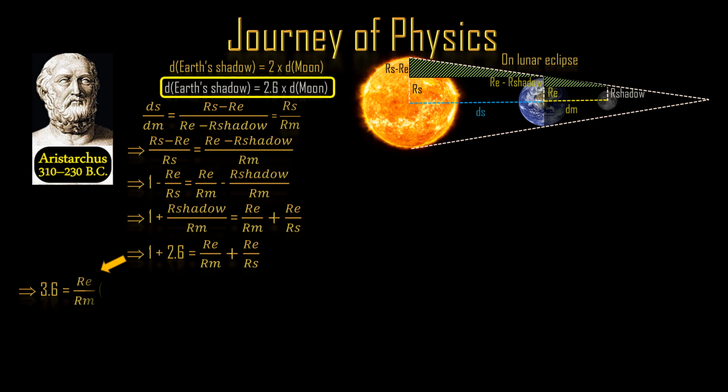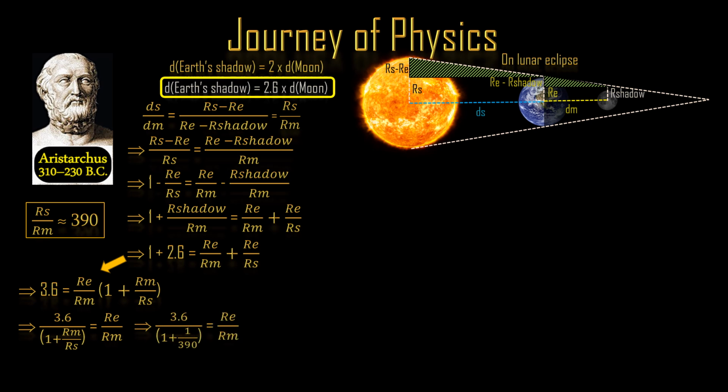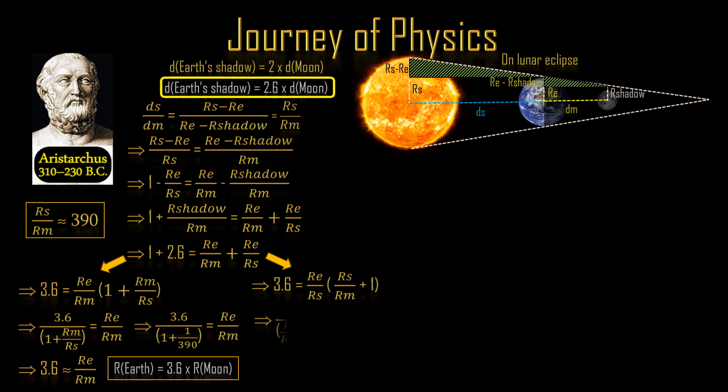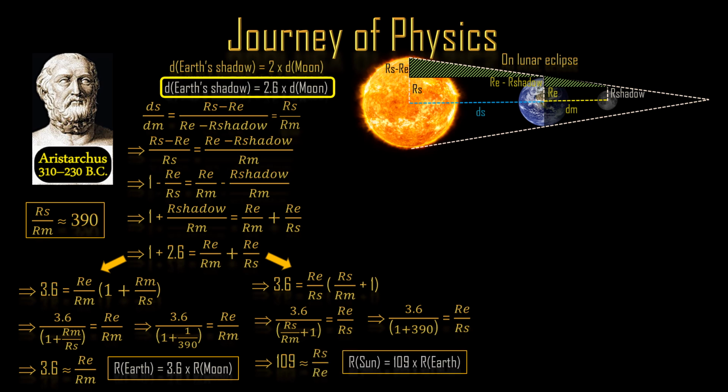Now taking RE over RM as common and rearranging gives this. Based on the previous calculation, RM over RS can be written as 1 over 390, which gives roughly 3.6. Now rearranging these expressions tells us the radius of the Earth is 3.6 times the radius of the Moon. Rearranging the same expression in another way, taking RE over RS as common and replacing by 390, gives the radius of the Sun as 109 times the radius of Earth.